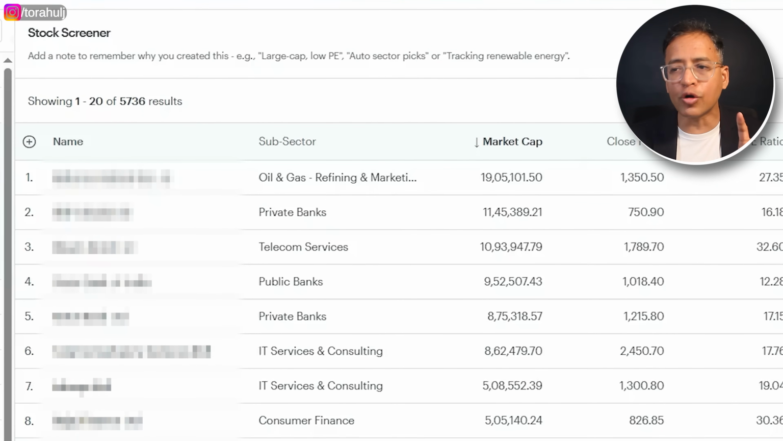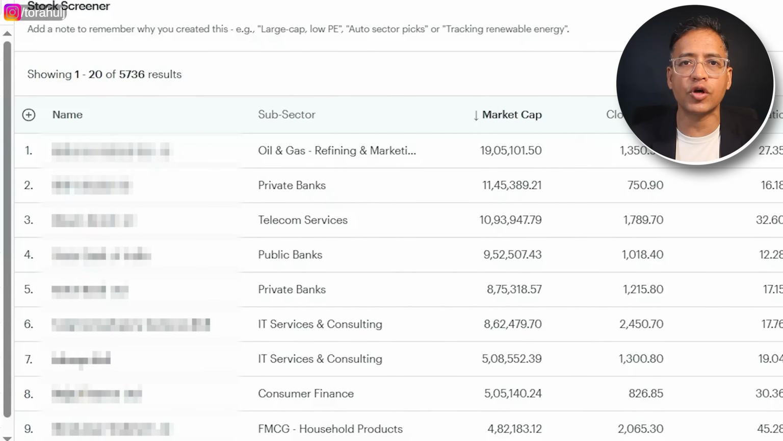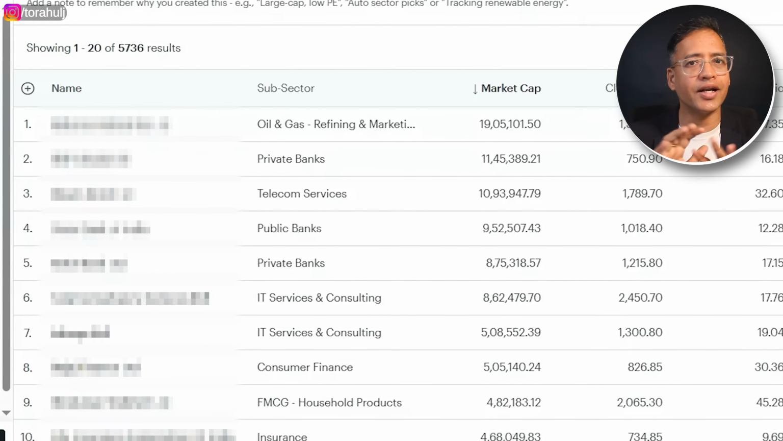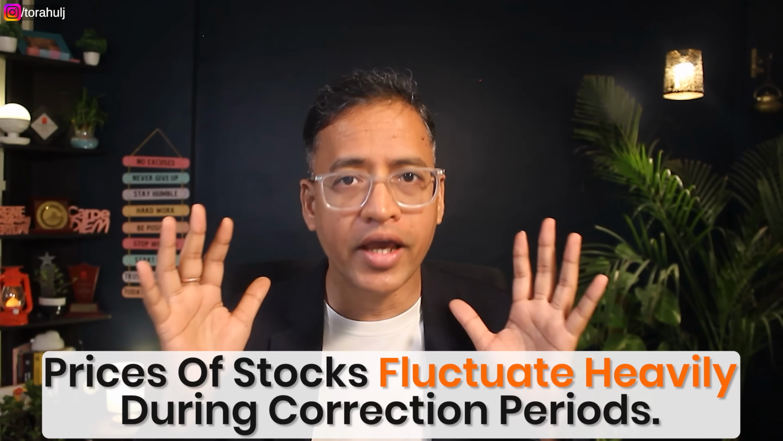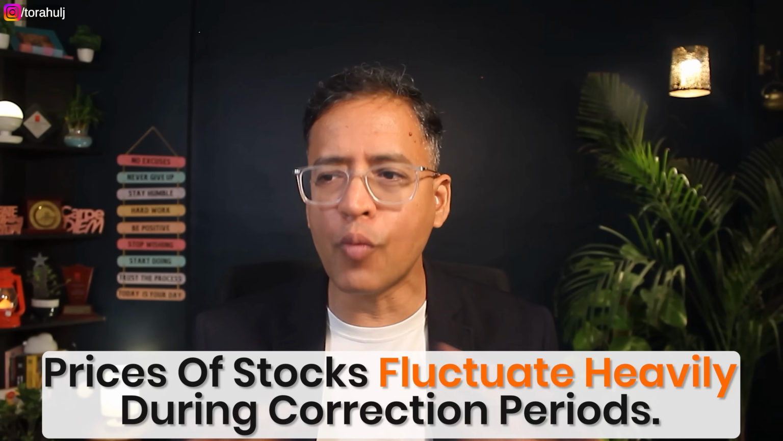The reason I am not showing you the names of the companies here is because every single minute the data will change, the list will change, because the price of the stocks fluctuates heavily during these correction times. It's a very volatile market. There is no point in looking at the list here. It's very important that you learn the method so that you can do it yourself anytime you want to. That's the reason I'm not showing you the list of stocks.